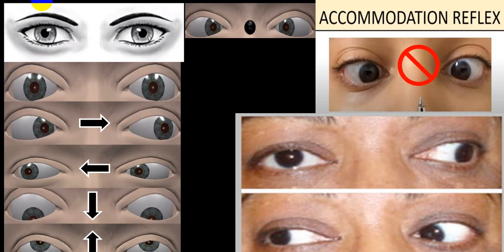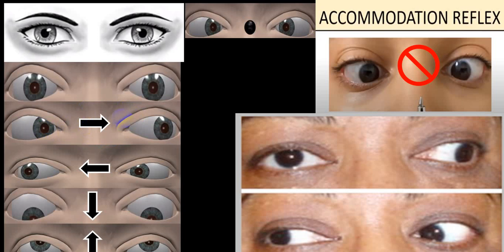When you ask the person to look to the left, the left eyeball moves laterally because of the lateral rectus, while the right eyeball moves medially, or adducts, because of the medial rectus. This is called left gaze.